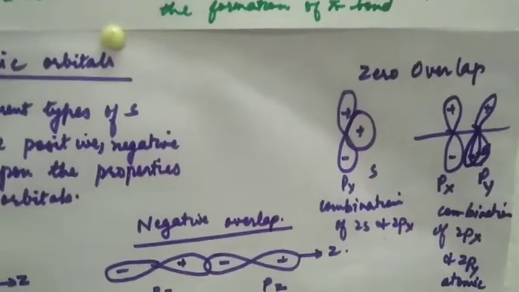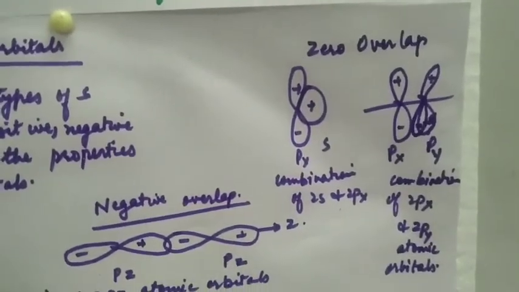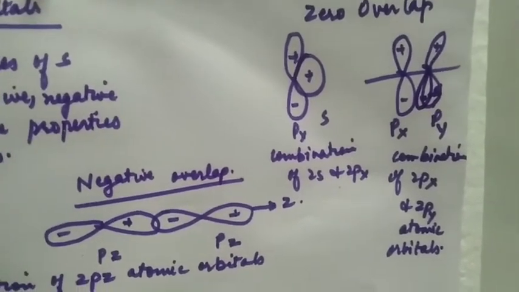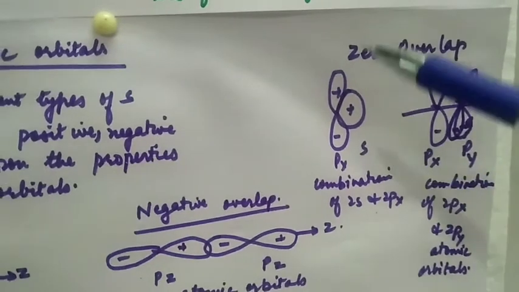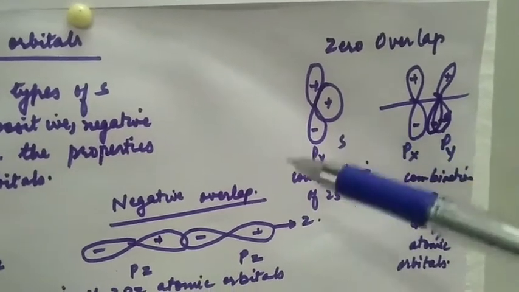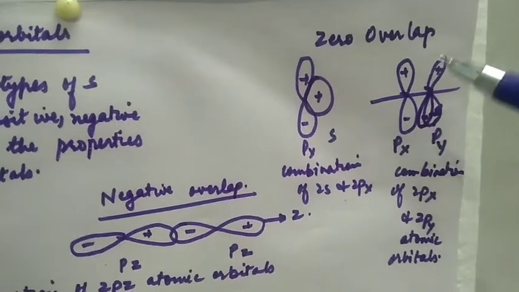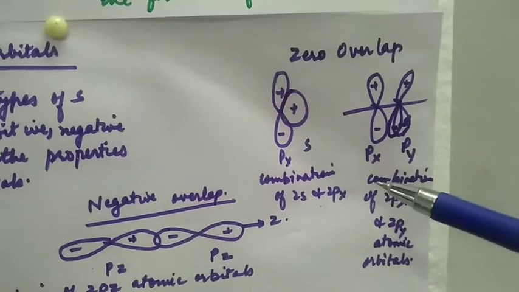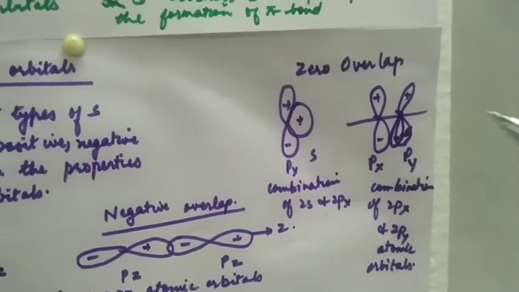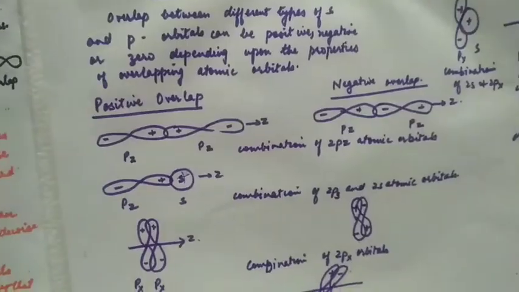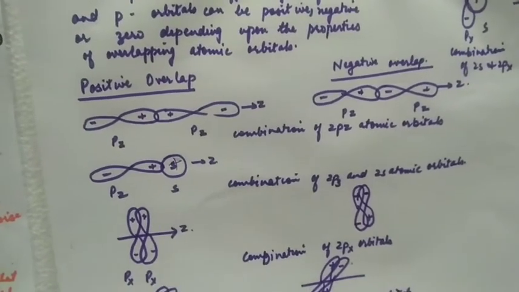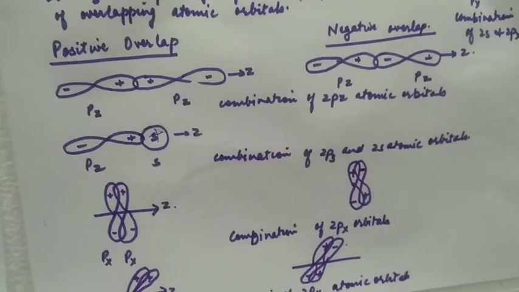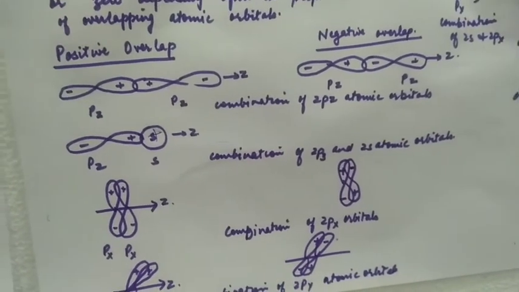We also have zero overlaps. That means the orbitals cannot overlap, the bond does not exist. An s orbital cannot overlap sidewise with a Py or Px orbital. Similarly, a Py orbital cannot overlap with a Px orbital because their orientations do not match with each other. So such overlaps are zero overlap. Just to sum up, overlap can be positive if charges are same, negative if charges are different, and zero overlap if the orientations are not proper.